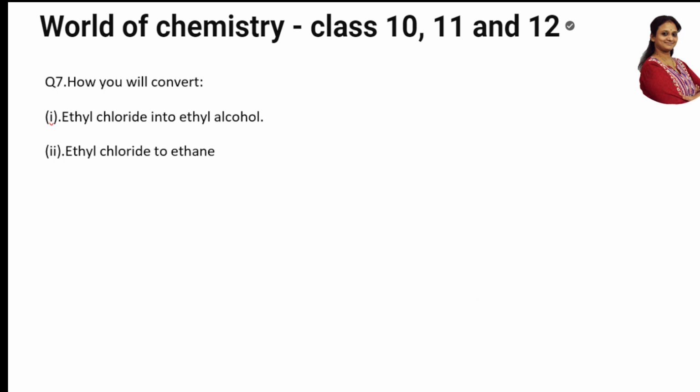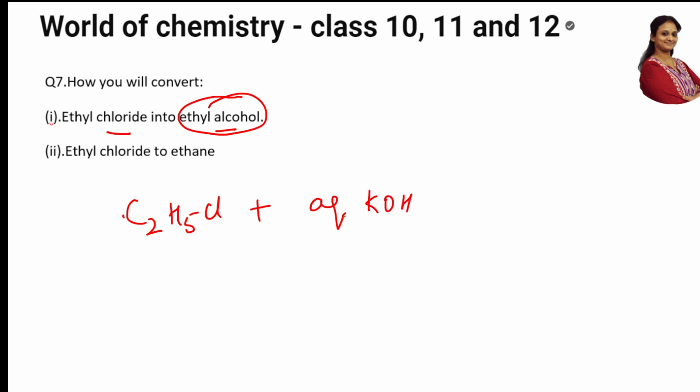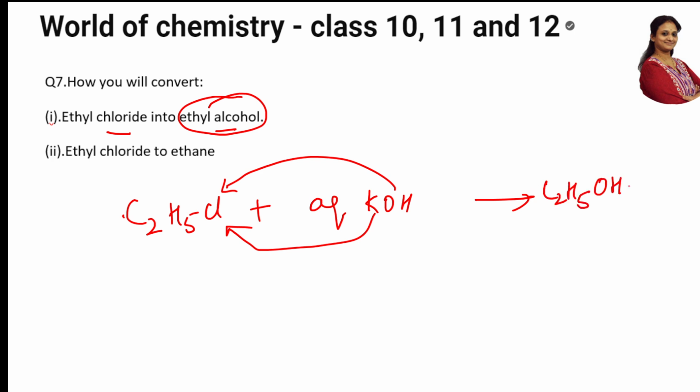How will you convert the following? Very easy, students. Conversions, I'll be doing a video also very soon. Chloride to alcohol. Whenever you see alcohol, remember, simple: use aqueous KOH. Your C2H5Cl is there, and you're going to use aqueous KOH because OH is there. If it is alcoholic KOH, you'll get alkene. But here, with aqueous KOH, your OH replaces this part and KCl is out of the reaction. So, ethyl chloride to ethanol. That's all. This is the first part.